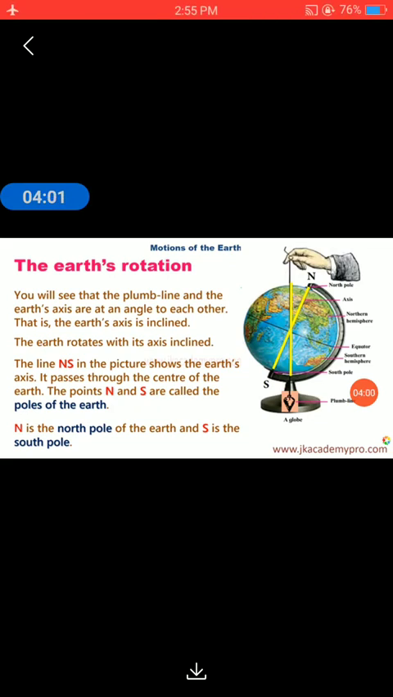Now, the line NS in the picture shows the earth's axis. It passes through the center of the earth. The points N and S are called the poles of the earth. N is the north pole of the earth and S is the south pole of the earth.